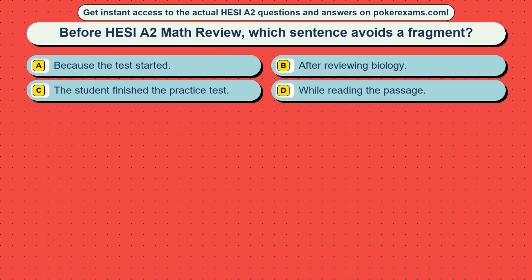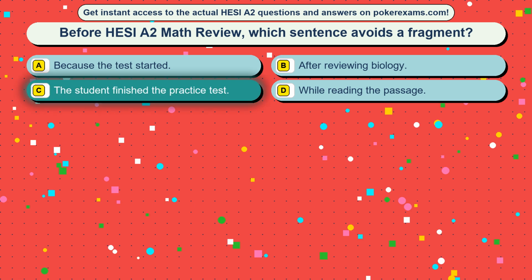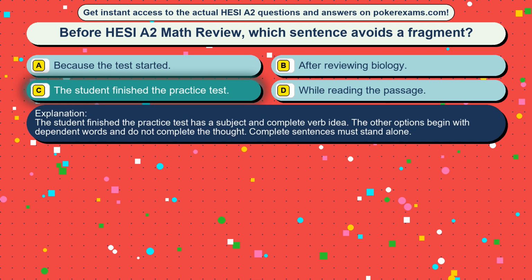Question 25. Before HESI A2 Math review, which sentence avoids a fragment? Option A, because the test started. Option B, after reviewing biology. Option C, the student finished the practice test. Option D, while reading the passage. The correct answer is option C, the student finished the practice test. The student finished the practice test has a subject and complete verb idea. The other options begin with dependent words and do not complete the thought. Complete sentences must stand alone.